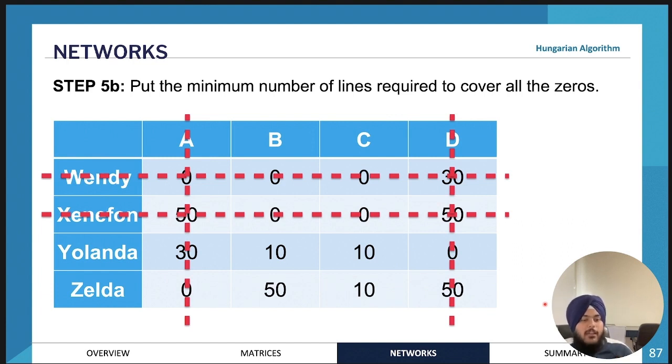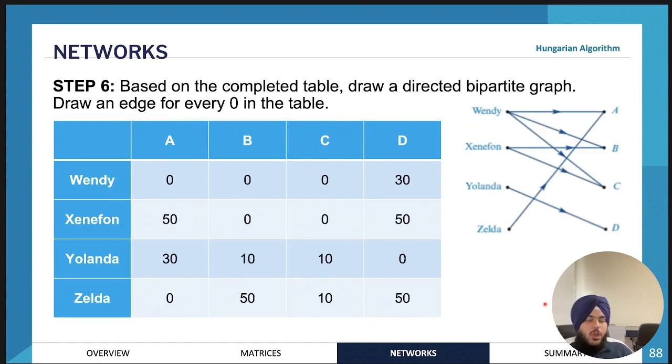And now it's all about the allocation. And I'll show you how from this you can go to the allocation. So what the zeros actually indicate is that Wendy can perform tasks A, B, and C in the minimum amount of time. So from there, it would be really great if you could do a bipartite graph. It would be really helpful in certain situations. So Wendy can do tasks A, B, and C in the minimum amount of time.